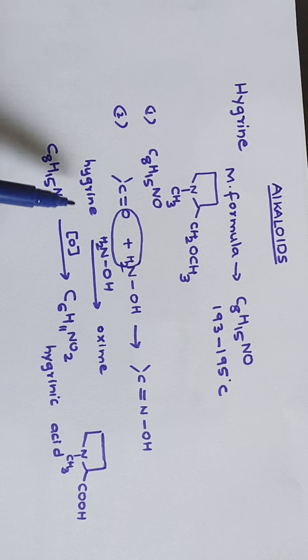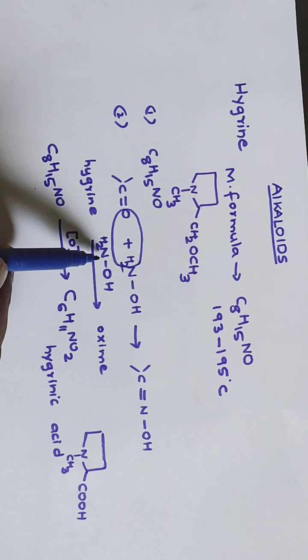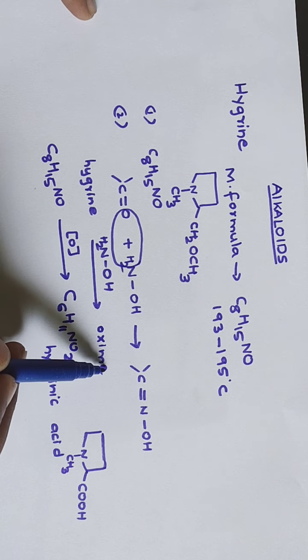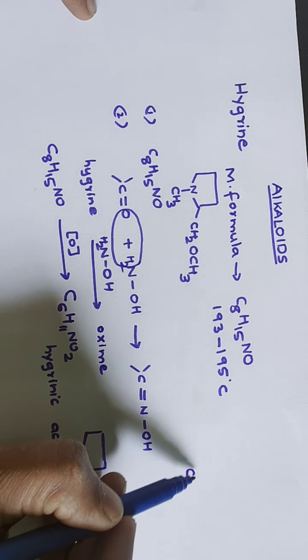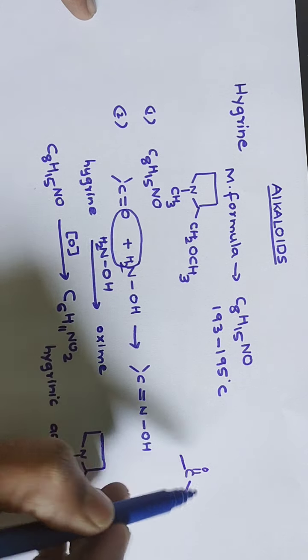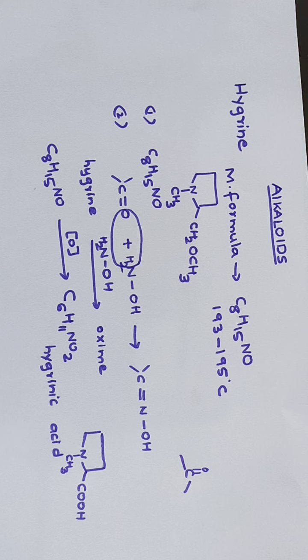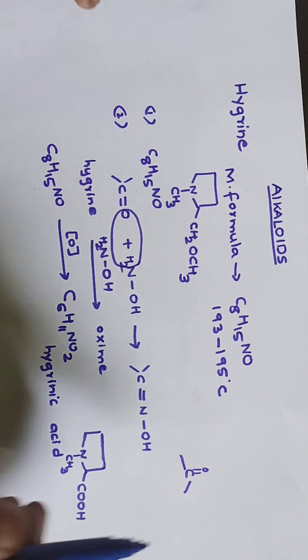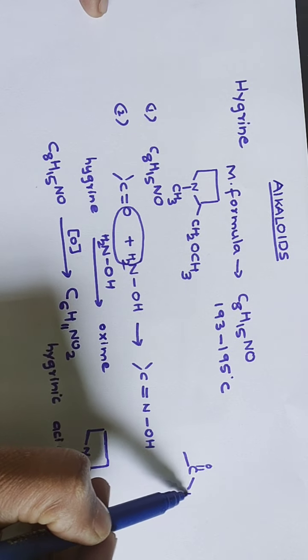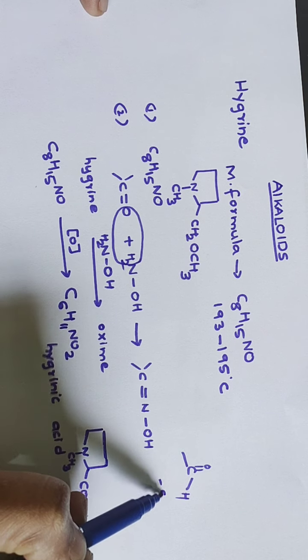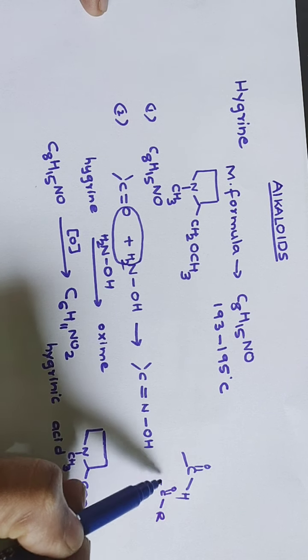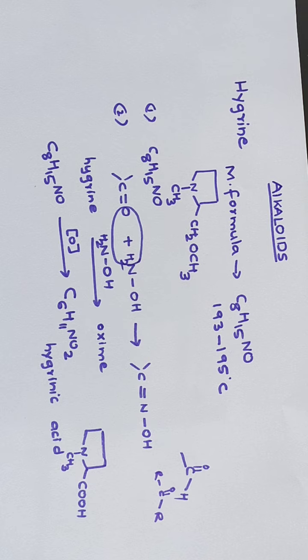Hygrine reacts with hydroxylamine to give an oxime. This shows that a carbonyl group is present. The carbonyl group may be an aldehyde or a ketone. It is an aldehyde if there is an H attached, or if both are R groups, then it is called a ketone. So an aldehyde or a ketone may be present.